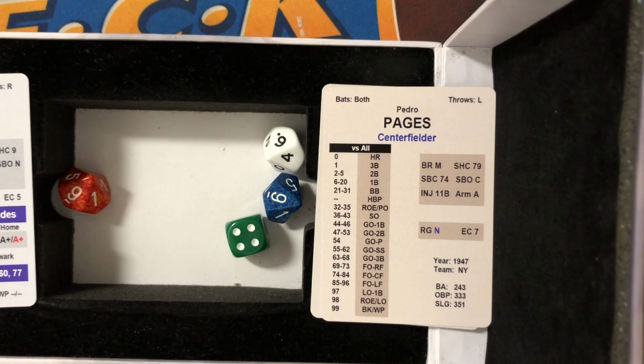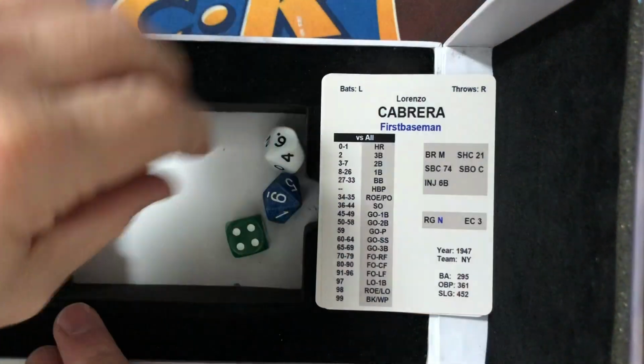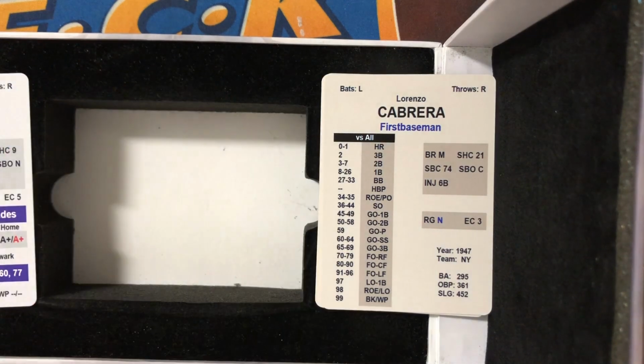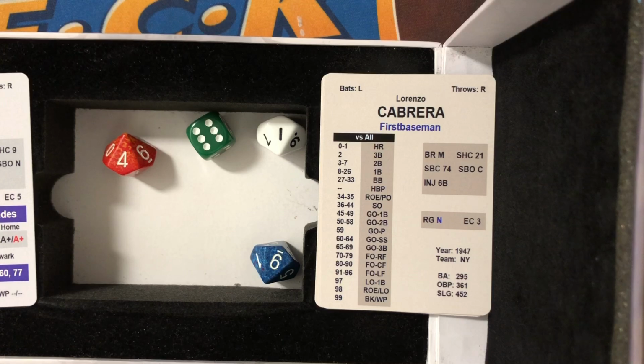And he will make the catch for out number 2. And here comes Cabrera. .295 on the season for Lorenzo. The pitch from Leon Day is hit in the air to left, and that's Davis again. And Leon Day has himself a 1-2-3 first inning.